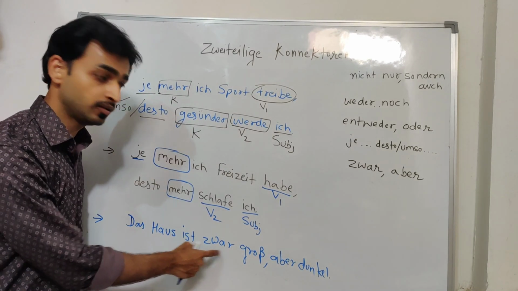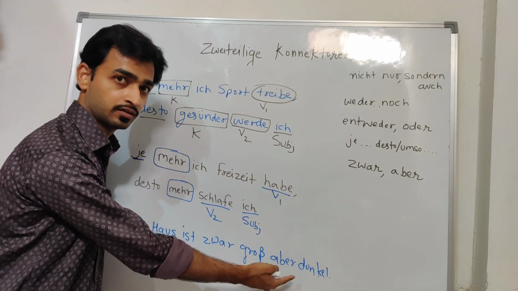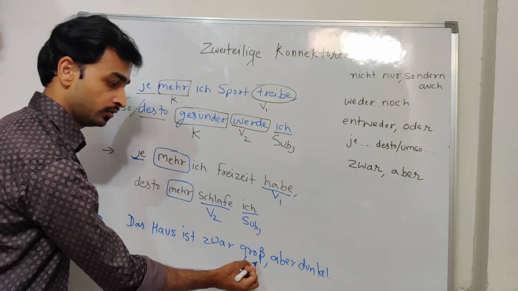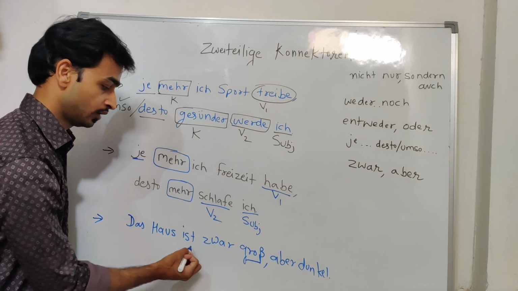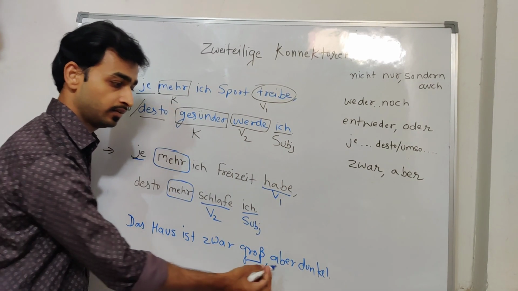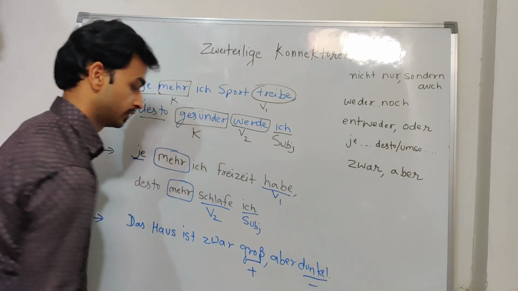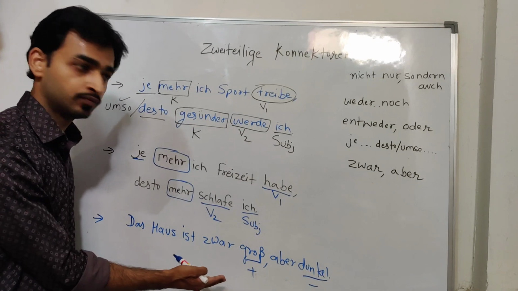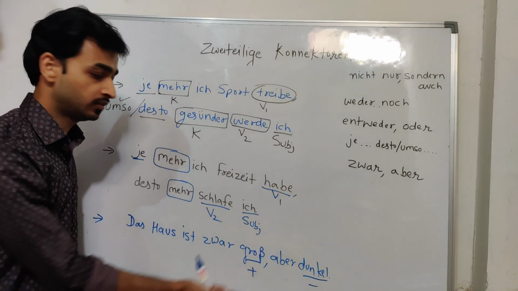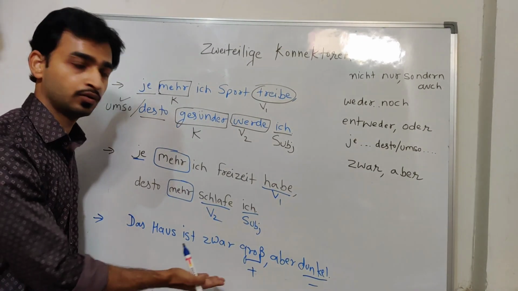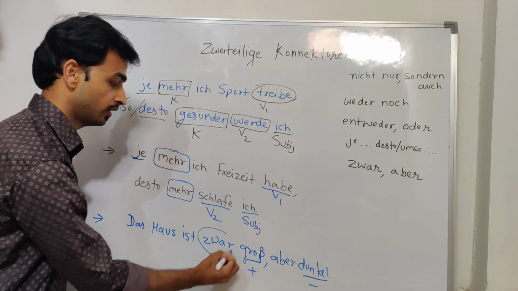The house is certainly big, but dark. So I have spoken about one positive point about the house, which is very big, and but it is dark. So this is a plus point and this is a negative point. So the house is certainly big, but it is also dark. So this is the disadvantage of the house. So that's why we are using zwar aber.